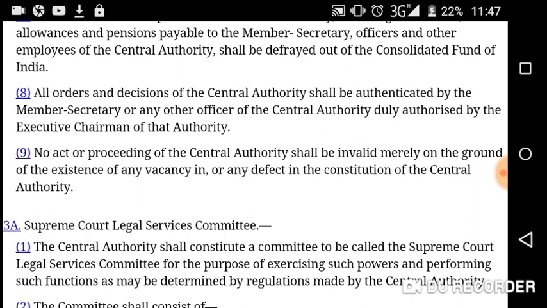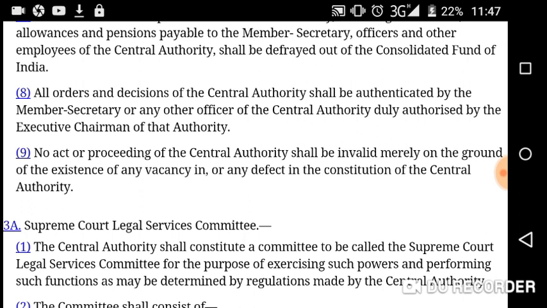Subsection 8, all orders and decisions of the central authority shall be authenticated by the member secretary or any other officer of the central authority duly authorized by the executive chairman of that authority. Orders, decisions, what is authentication, or authenticated by whom? Member secretary or any other officers of the central authority duly authorized by the executive chairman. Executive chairman is the most important, the executive chairman of that authority.